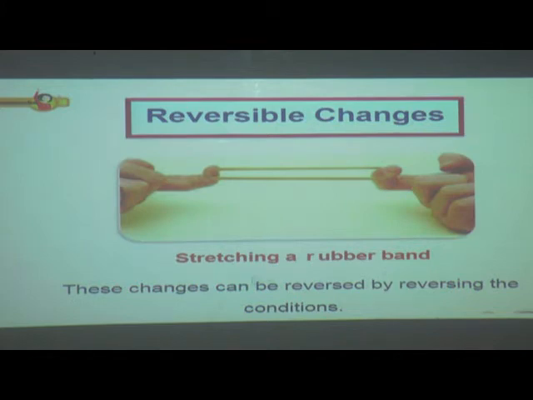See, this is an example, stretching a rubber band. These changes can be reversed by reversing the conditions. We have expanded it, it changed its size, and if we leave it, it contracts and we get the original size of the rubber band. So stretching a rubber band is an example of reversible change.